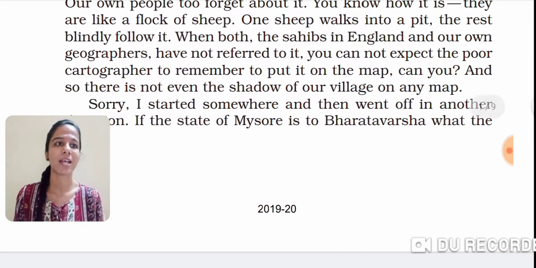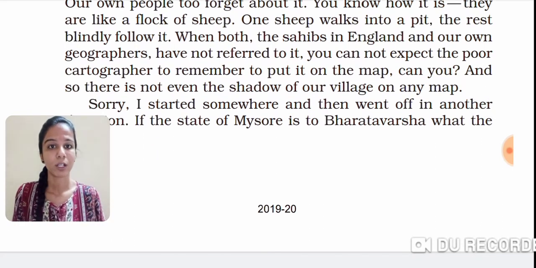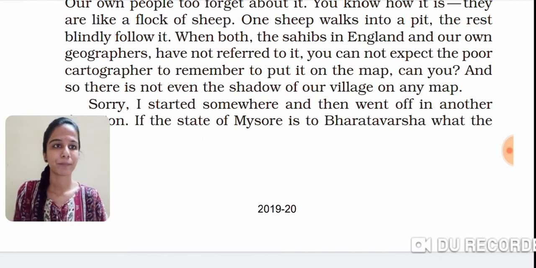Here, the comparison has been made of the people of our area, our culture, that these people are like sheep. One is going somewhere, and the rest of the sheep will also follow the same pattern, the same tradition. They are not aware enough to think for themselves, to think differently. They are just following the same pattern, the same thing. That's why the comparison has been made with sheep.